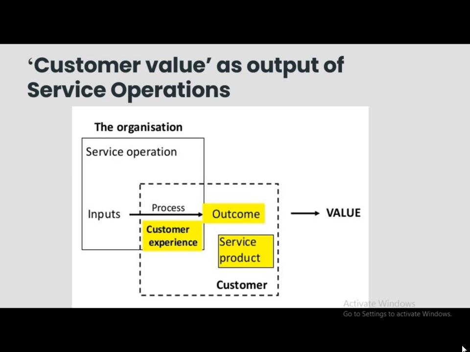Now at the receiver end there is the customer, and during this process of conversion of inputs into output, the customer is experiencing your services. Output can be customer value. So this is important from the customer's point of view, that is customer perceived value. There can be a gap between perceived benefits for the customer. So for service organizations, customer value as output is extremely important.